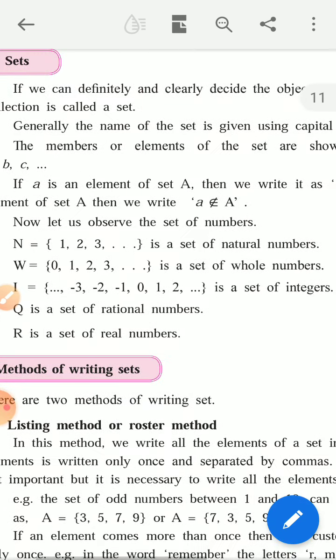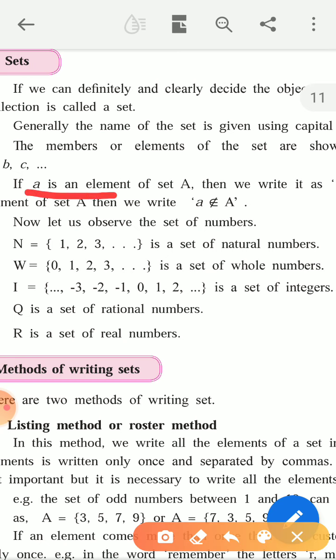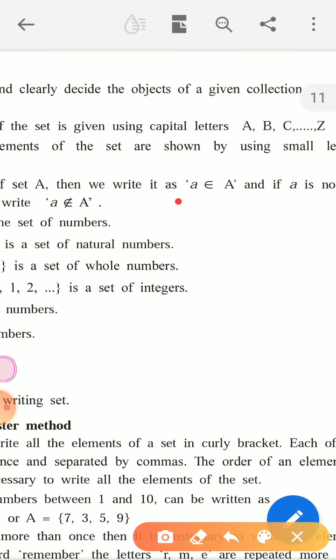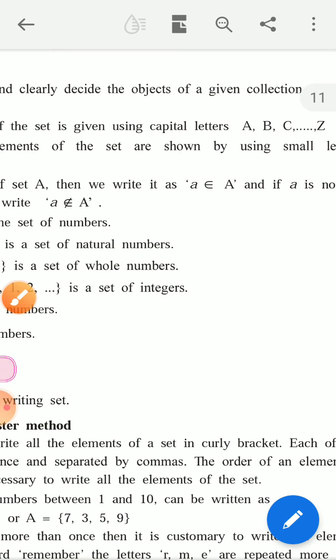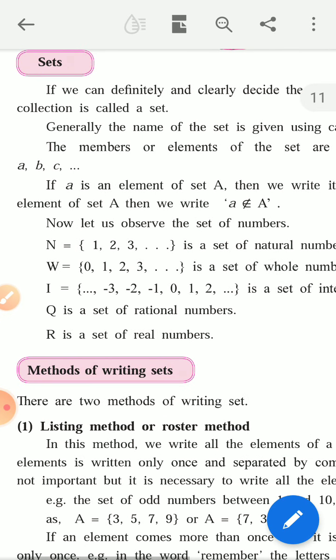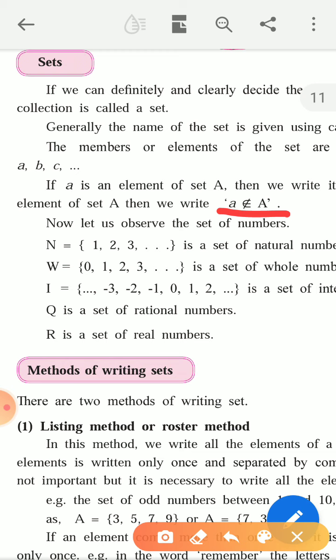If a is an element of set A, then we write it as a belongs to A and read as a belongs to A. If a is not an element of set A, then it is written as a does not belong to A.